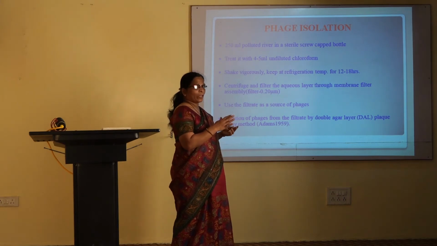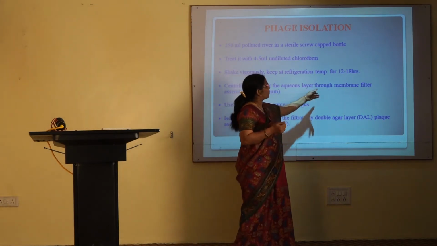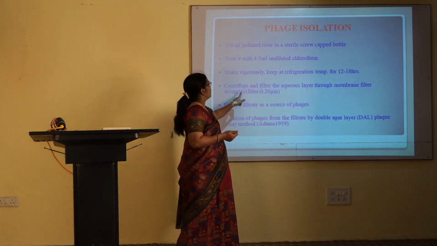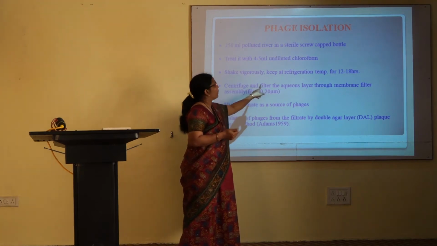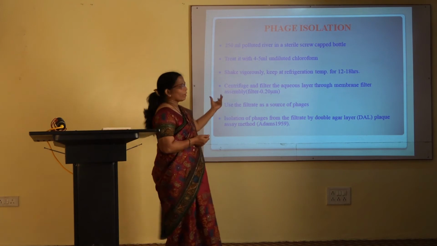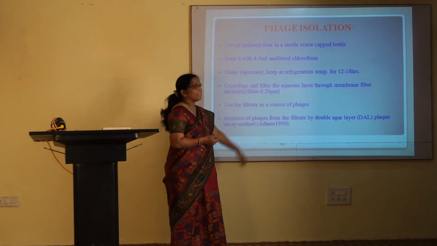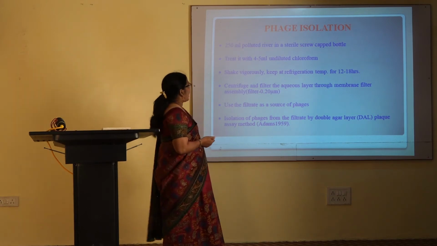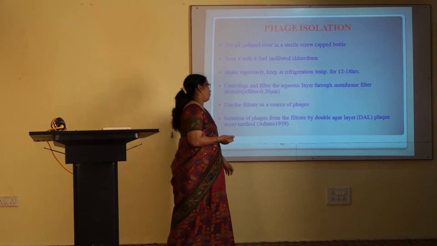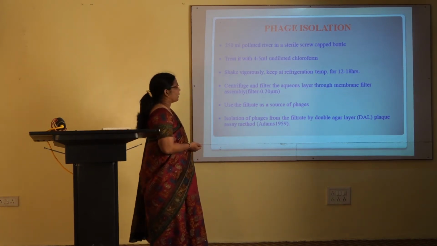After centrifugation, you will get the aqueous layer, and that aqueous layer of the water is filtered through a membrane filtration assembly whose filter pore size is 0.20 micrometer. Whatever filtrate you get after the filtration is used as the source of phages, and then isolation of phages from the filtrate is done by the double agar layer plaque assay technique.